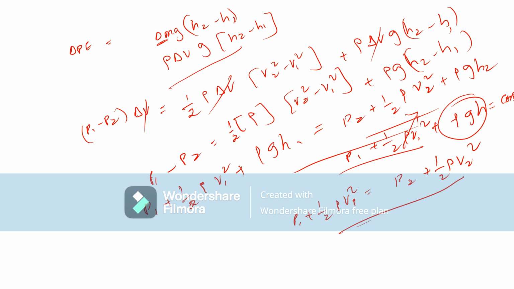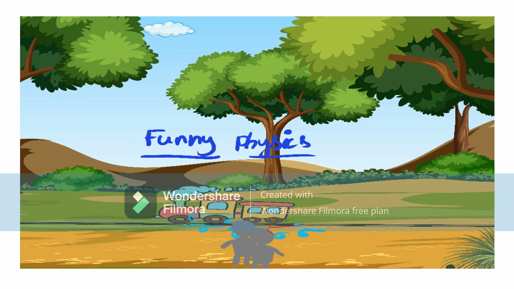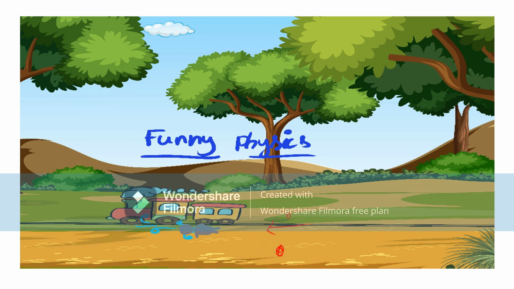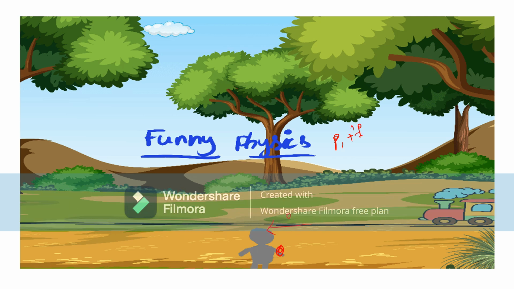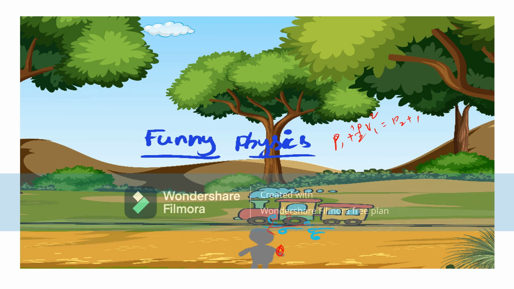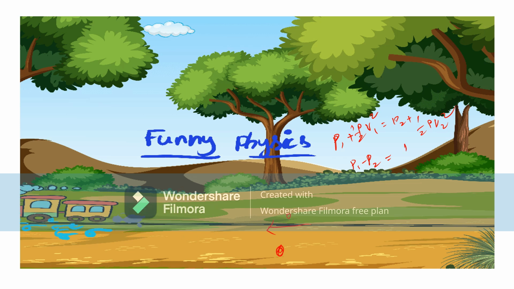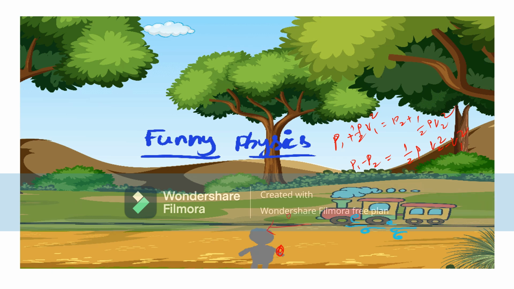Now see the physical phenomena, how those things happen. When high speed wind is flowing here, high speed wind is flowing here, the height is the same, right? From the train and the passenger, the height is the same. So P1 plus half rho V1 square is equal to P2 plus half rho V2 square, right? P1 minus P2 is equal to half rho into V2 square minus V1 square.